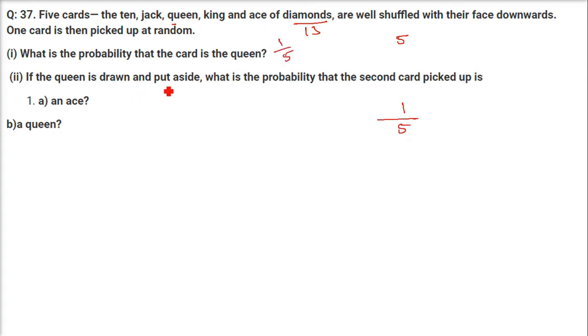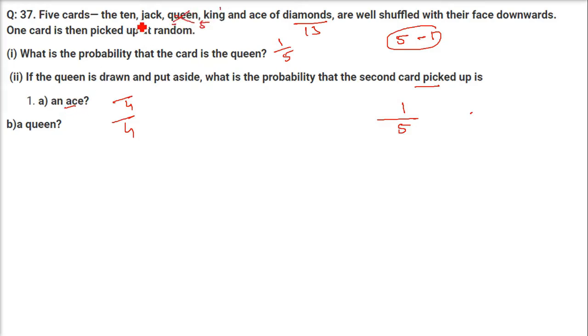If the queen is drawn and put aside, what is the probability that the second card picked up is an ace? So before we go to this question, see, in these 5 cards already one queen has been taken out. So only 4 cards are remaining. So for these, we have a denominator as 4. First of all, you need to understand that one card from these 5, the queen, has been taken out. Now we have to find the probability of getting an ace.